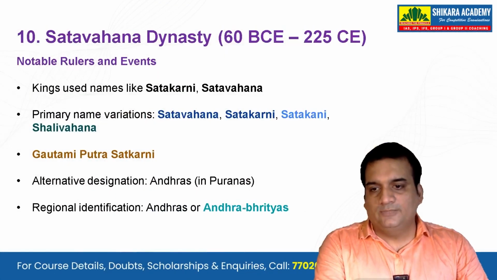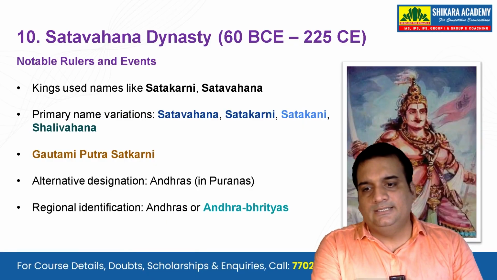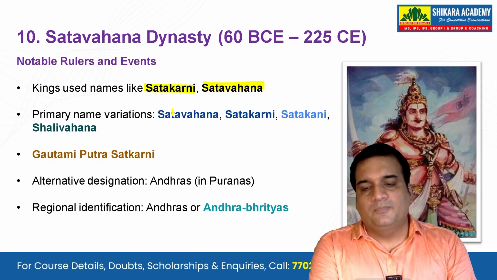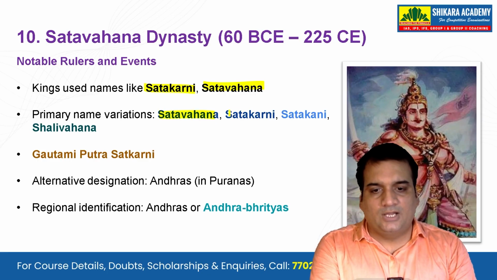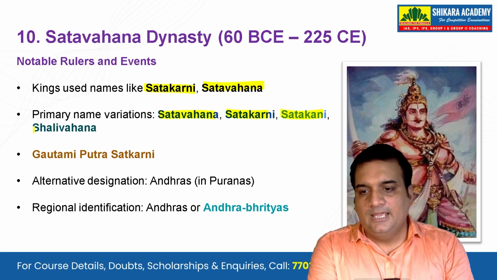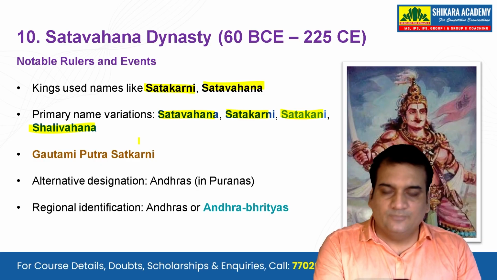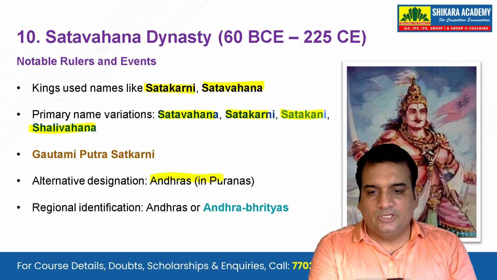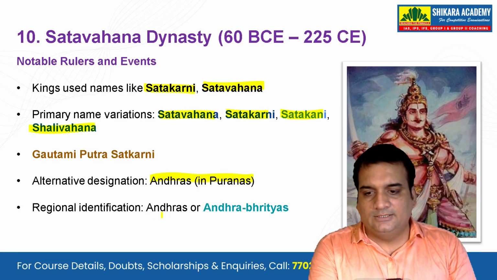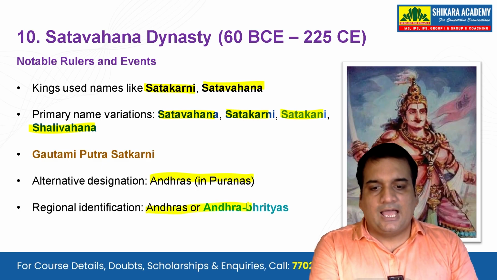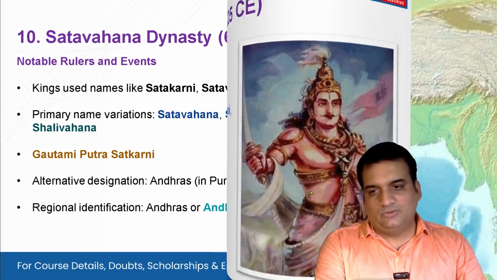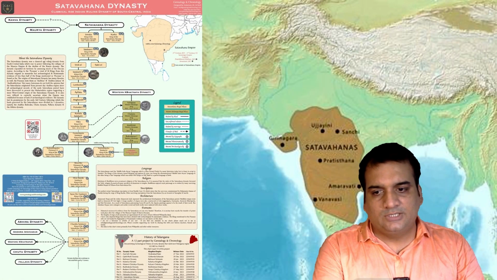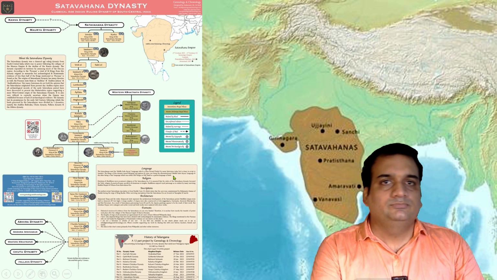North Indian ruler. Satavahana dynasty: let's see, the kings used names like Satakarni and Satavahana. Primary name variations include Satavahana, Satakarni, Satakani, and Salivahana was also there. Gautami Putra Satakarni was a very famous ruler. Alternative designations were Andhras in the Puranas, and the regional identification was Andhras or Andhra Bhrityas. Okay, that is for the Satavahana dynasty, and in the map also you can see this very nicely given.